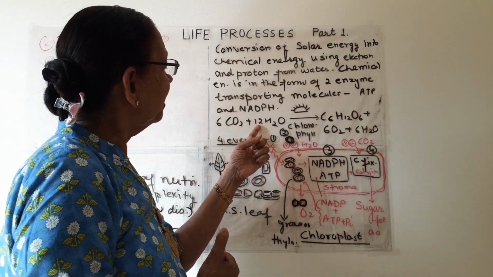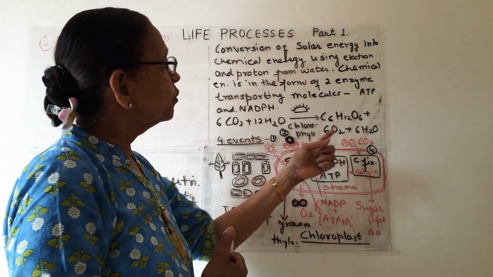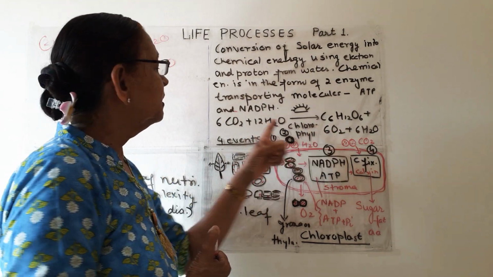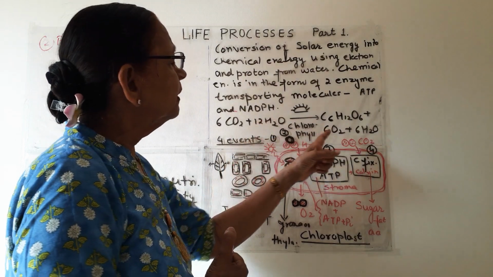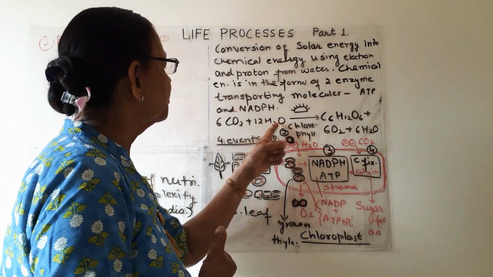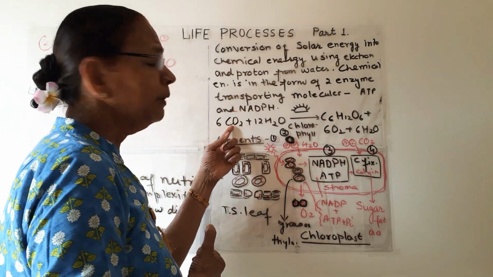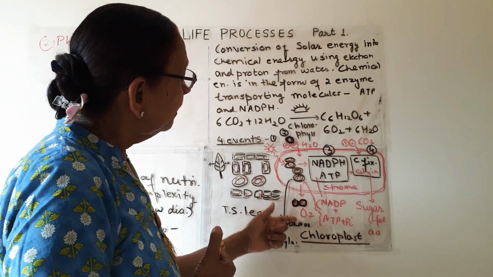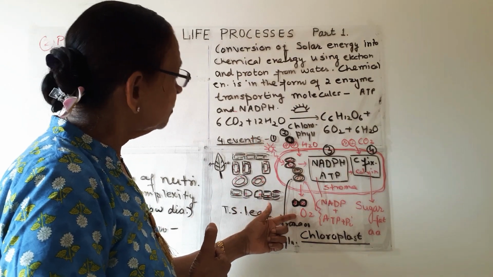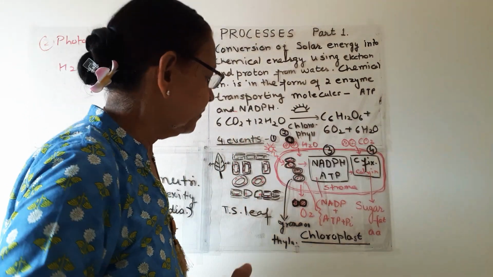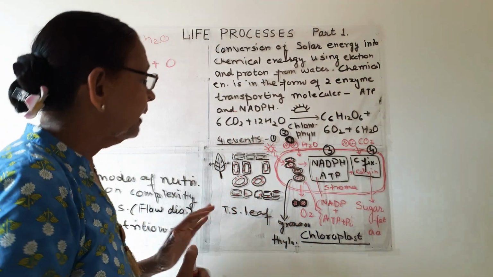That's why we have to write 12 here, so that 12 oxygen can be released. If we write 6 here, then 6O2 cannot be released by 6H2O. Some oxygen from carbon dioxide would have to be taken. But we know this oxygen is released by the photolysis of water. That's why we have to write 12 here and 6 here. I think you are understanding this.